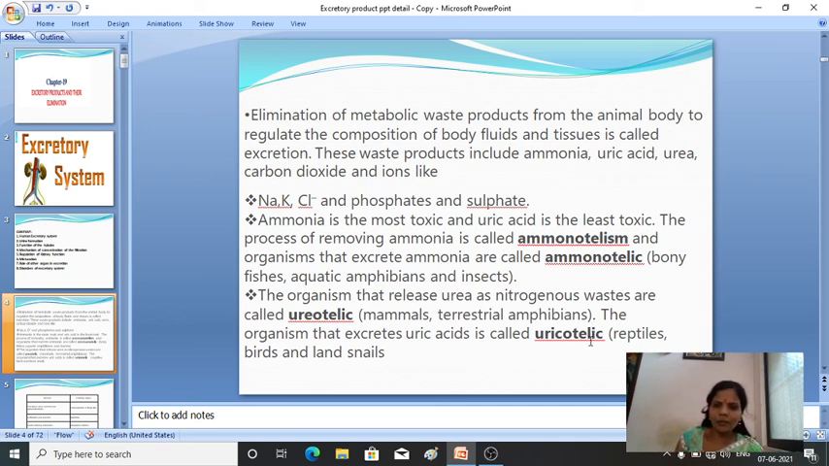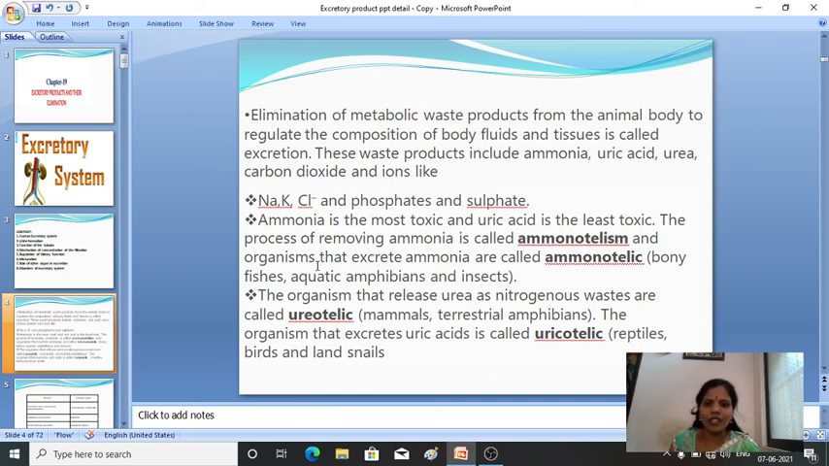So what are the examples? Reptiles, birds and land snails. Generally they eliminate uric acid as a nitrogenous waste. Fine. So these are the three types of nitrogenous waste, and you have to know the definitions. They are important for 4 marks: ammonotelism, ureotelism, uricotelism. Is it clear?